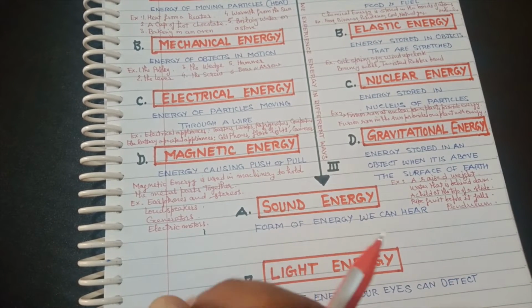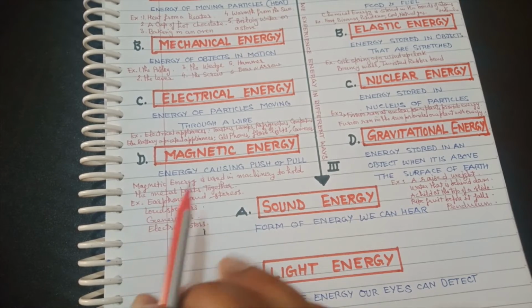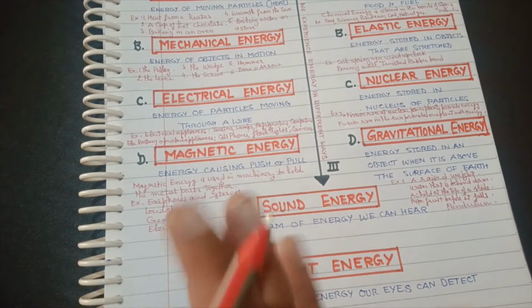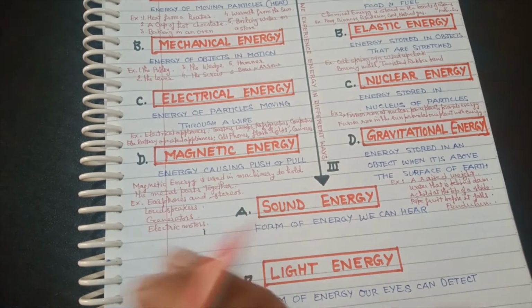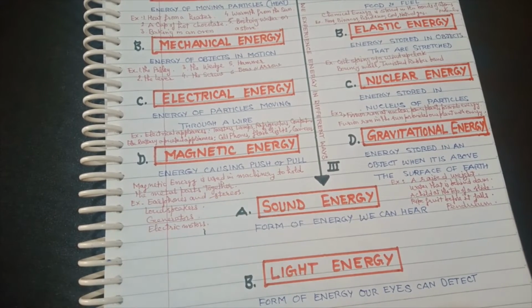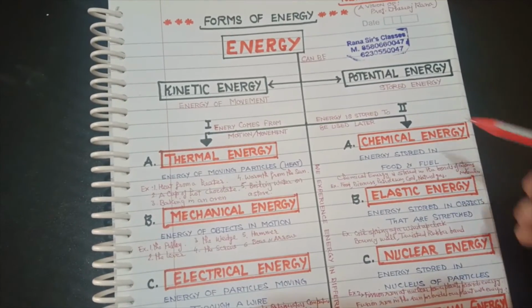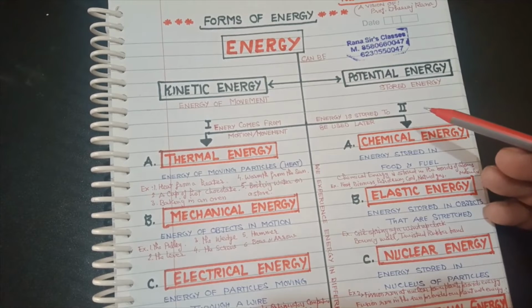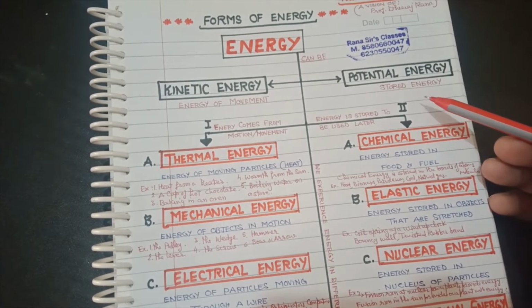You should know that we find its use in earphones and stereos, and we also find its use in generators, its use in electric motors. So there are many examples. Now students, we talk about potential energy. That is the energy by virtue of position of the object or the body. It is a type of stored energy.